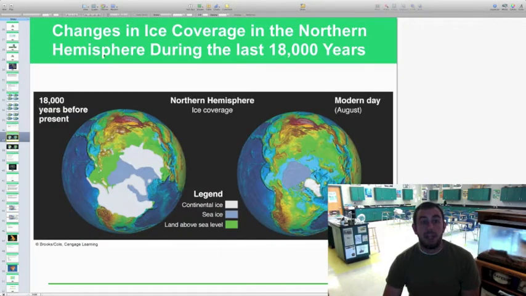And this is just showing change in ice coverage. So again, going back to that period of cooling and then warming in the northern hemisphere during the last 18,000 years, showing you years before present and then modern day, kind of showing you that, yeah, it was very ice covered, now it is not so ice covered there.